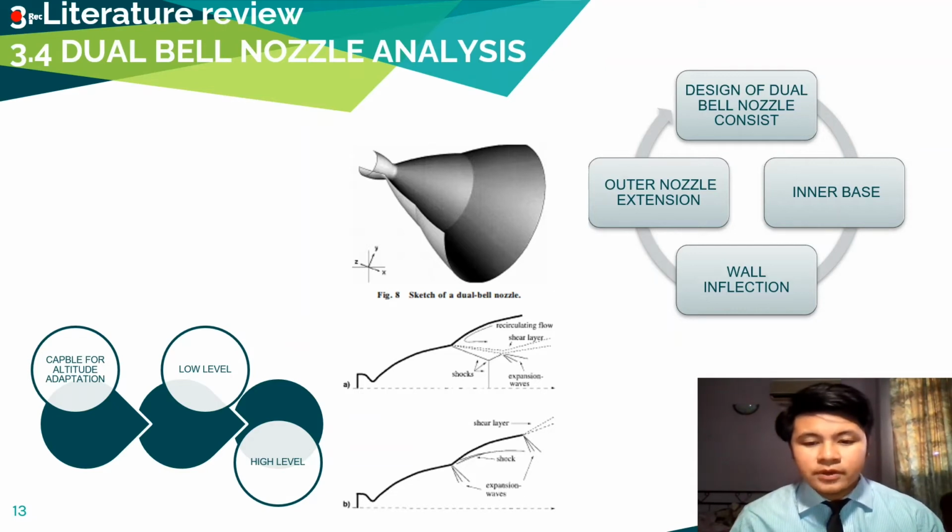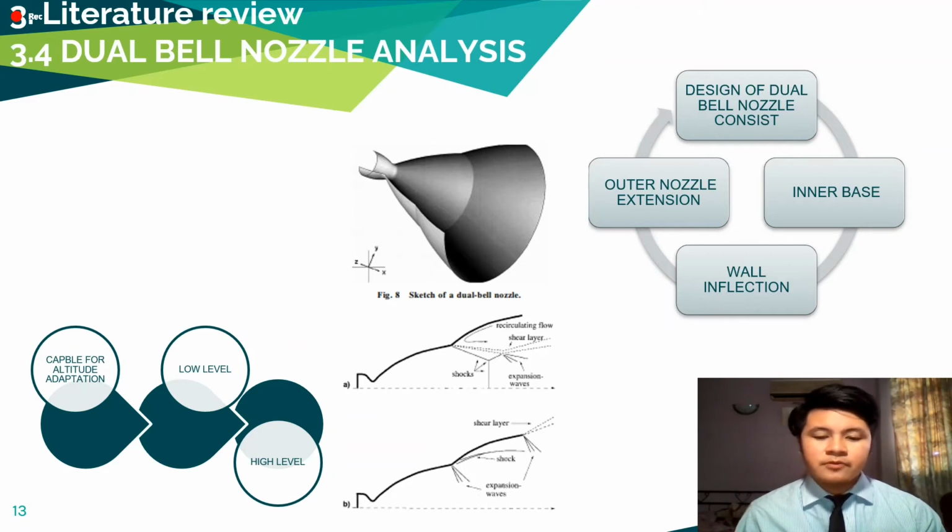This nozzle concept offers an altitude adaptation achieved only by the nozzle wall inflection. As seen in figure A, at lower altitude, controlled and symmetrical flow separation occurs at the inflection, as seen in the figure below, which results in a lower effective area ratio. For higher altitude, which is figure B, the nozzle flow is attached to the wall until the exit plane, and the full geometrical area ratio is used. Because of the higher area ratio, improved vacuum performance is achieved.